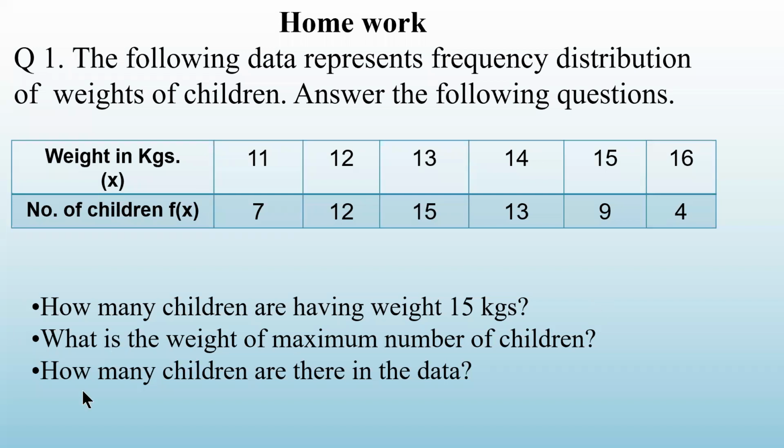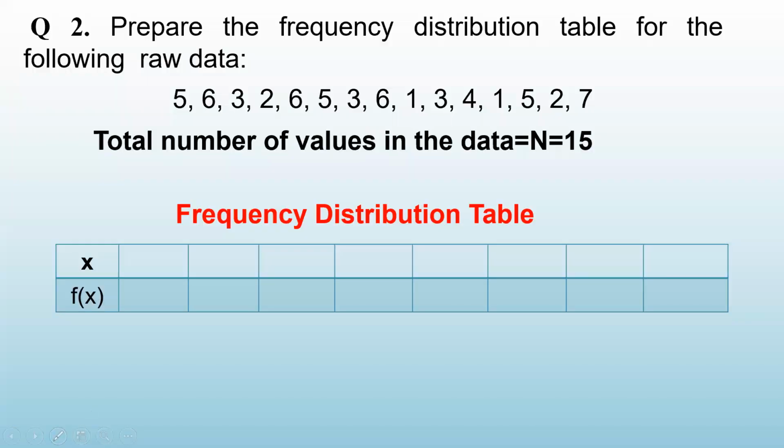ये टेबल को पढ़ के बताओ, चैट बॉक्स में लिखो. How many children are having weight 15? So look at the weight column. 15 weight किधर है? इधर. कितने बच्चों को है weight 15? 9. So इसका आंसर कितना हो जाएगा? 9. 9 children are having weight 15.